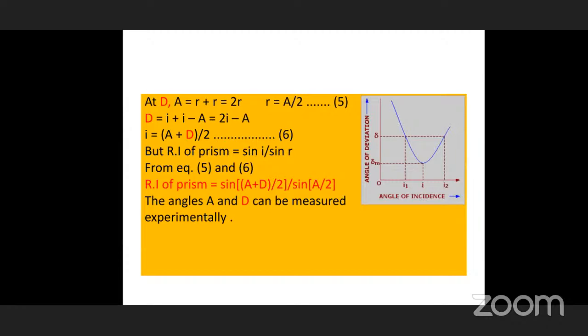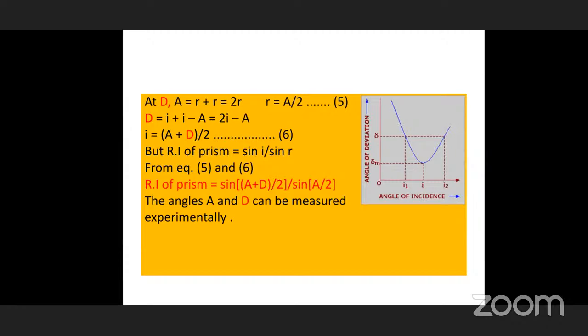The angle A you can measure. Take any prism and draw this triangular face, ABC. By using your protractor, you can measure the angle of the prism. Generally, it is 60 degrees. While you are conducting the experiment, equilateral glass prisms are given to you. This is very important as far as theory is concerned, and also from a practical point of view. You may be asked to find out the refractive index of the given prism.